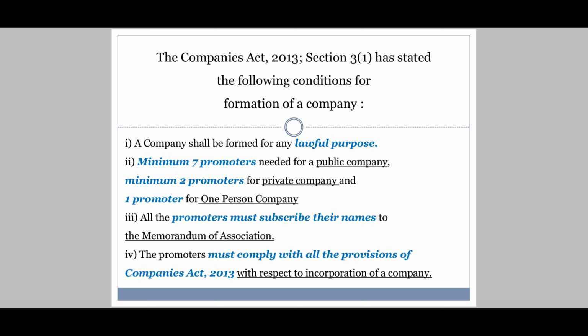And coming to the fourth one, the promoters, the members who want to start a company, must comply with all the provisions of Companies Act 2013, must follow all the rules and regulations of the Companies Act 2013 which are there in relation with incorporation of a company.